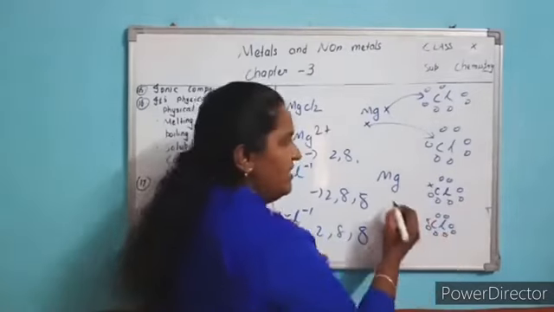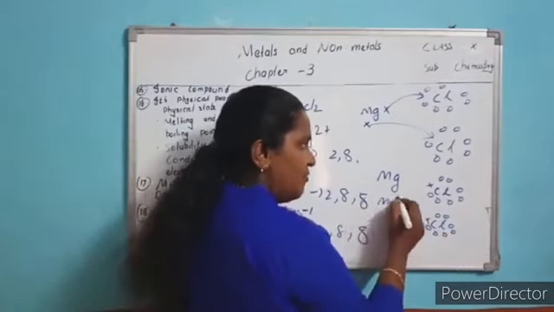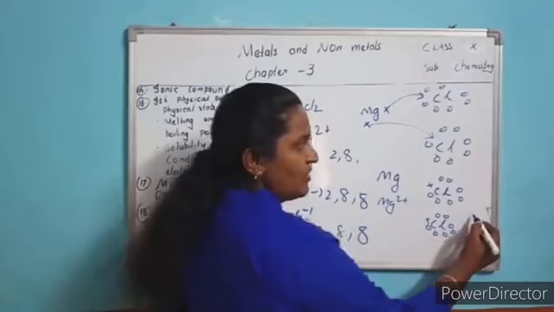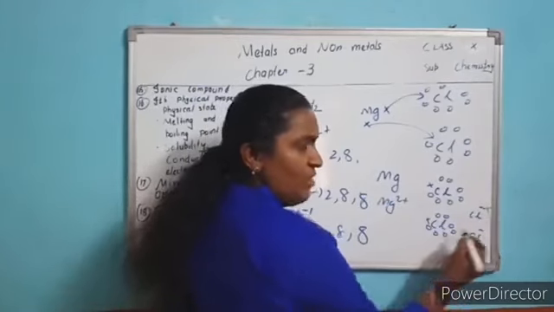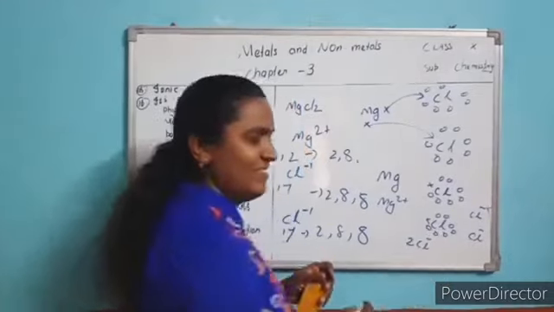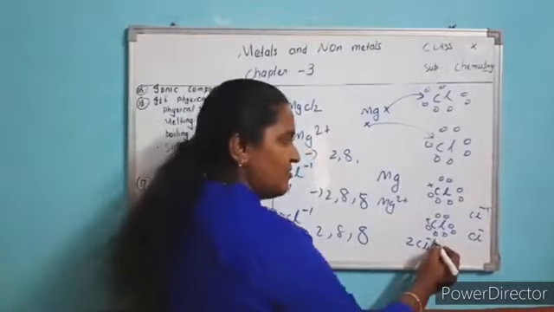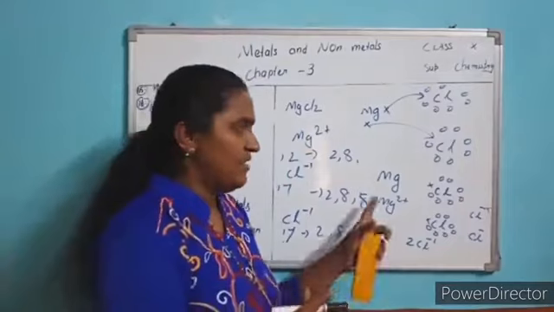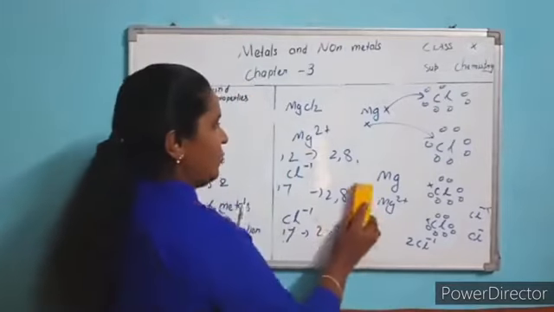And here you have to write Mg2 plus. And here how many chlorines? This is chloride minus, this is chloride minus. Now how many? 2 chloride ions. Understood? You can write 1 also, otherwise you can leave it. And what happened now?